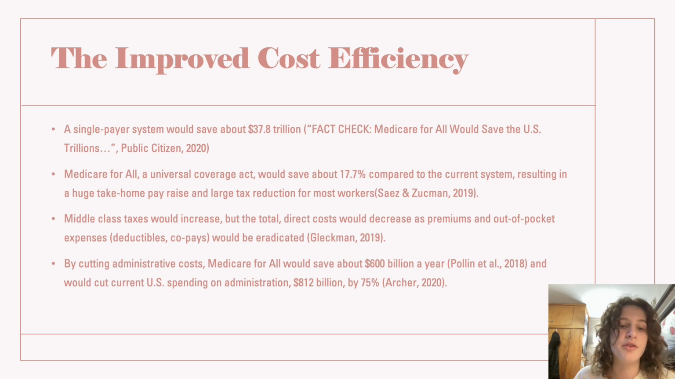Medicare for All, a Universal Coverage Act, would save about 17.7% compared to the current system, resulting in a huge take-home pay raise and large tax reduction for most workers. Middle-class taxes would increase, but the total direct costs would decrease as premiums and out-of-pocket expenses like deductibles and copays would be eradicated. By cutting administrative costs, Medicare for All would save about $600 billion a year and would cut current U.S. spending on administration, which totals $812 billion, by 75%.